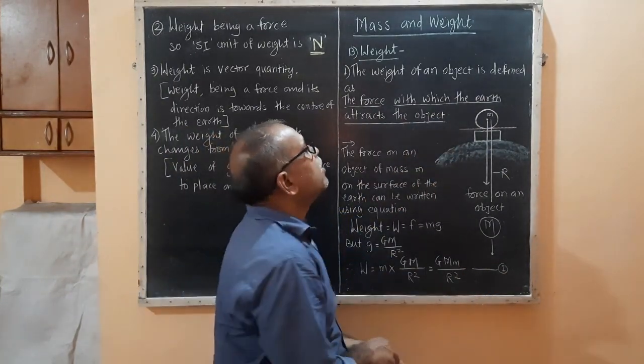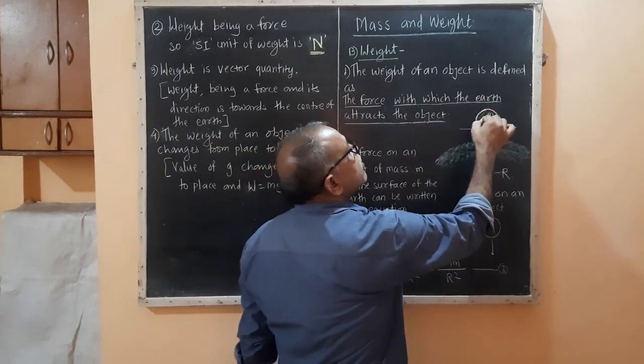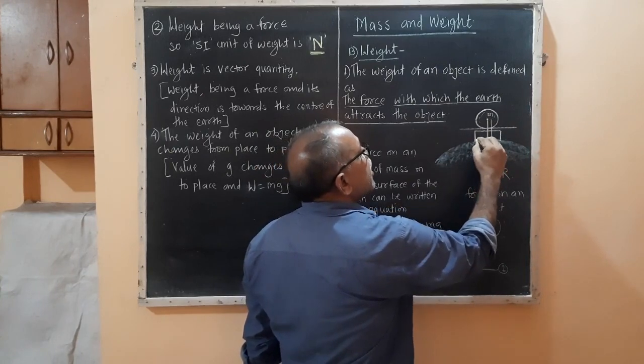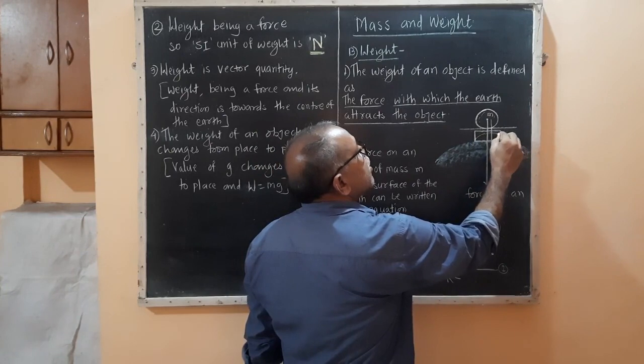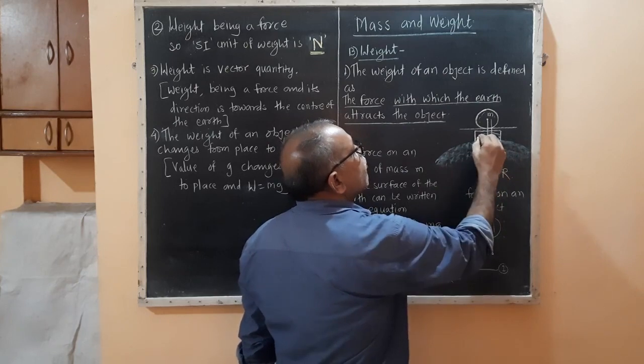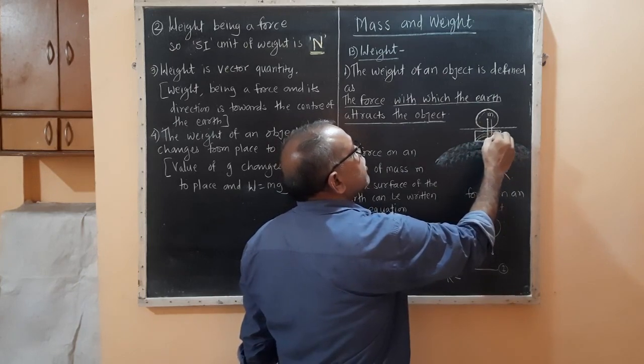Suppose this is the object. Okay, this is a weighing machine, and here these are numbers by which we can show the weight, 1, 2, 3, 4, that line.